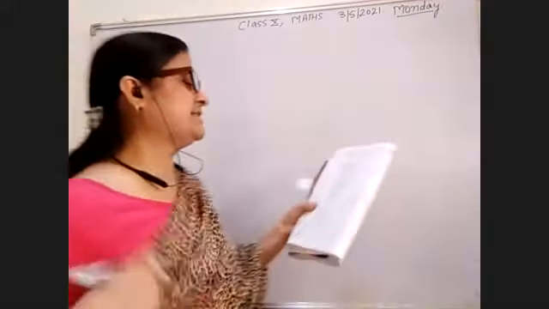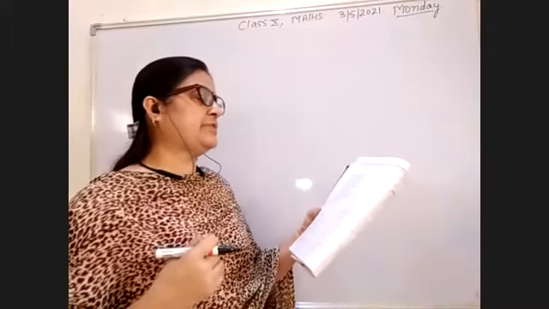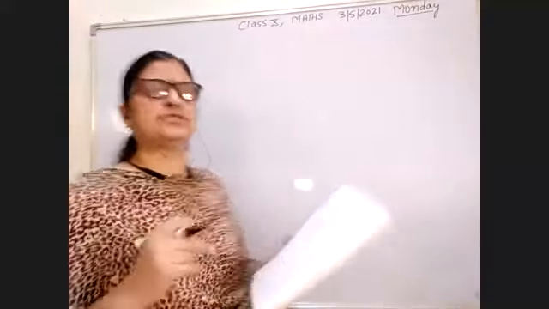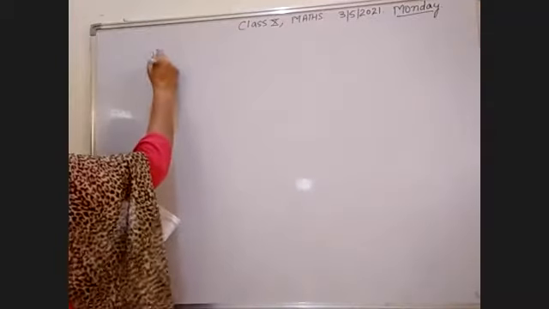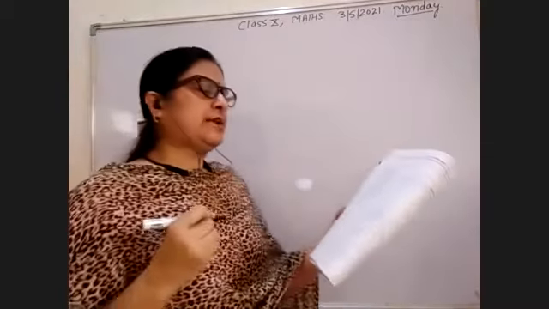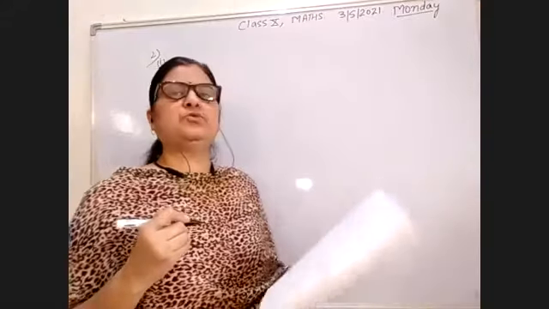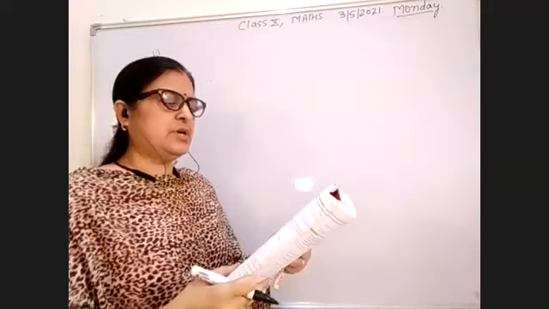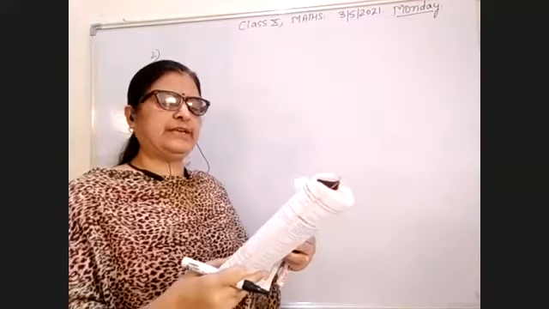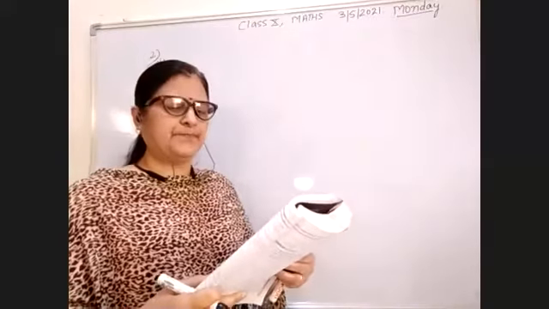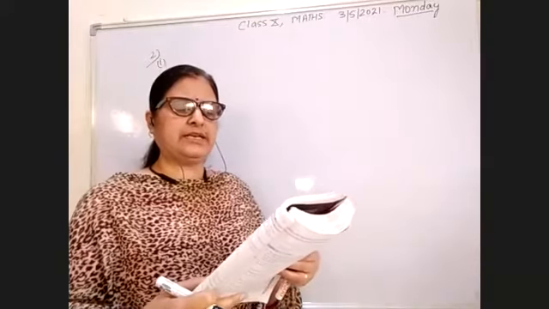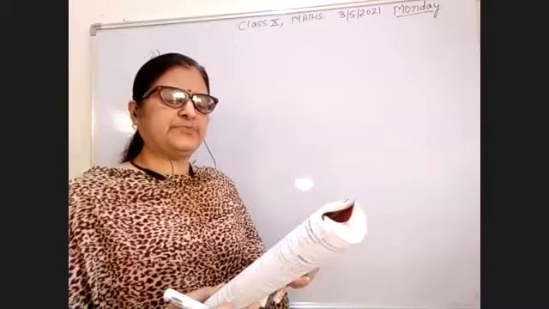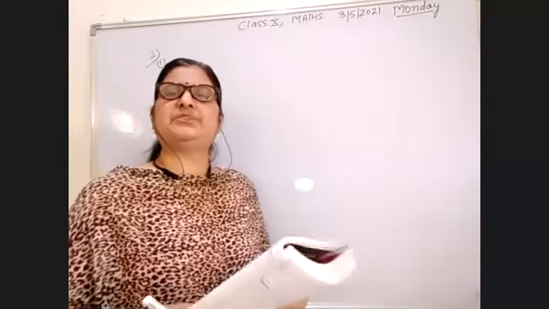The first question is, formulate the given problem as the pair of linear equations and find their solution. Second question, first part: Ritu can row downstream 20 km in 2 hours. These three questions are very important, so please look at these questions carefully. Ritu can row downstream 20 km in 2 hours and upstream 4 km in 2 hours. Same time is same. And find the speed of rowing in still water and speed of current.